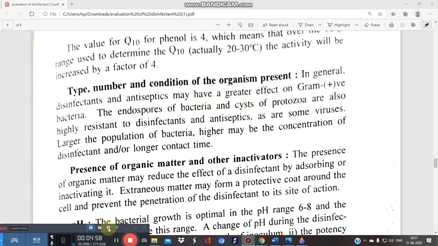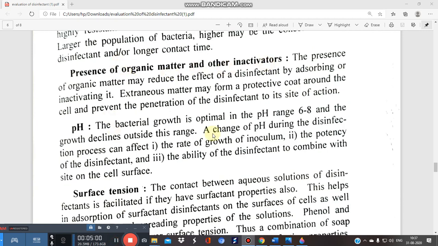So next is the presence of organic matter and other inactivators. Always remember this: whenever organic matter is present in a particular article or material that you need to sterilize, the effect of the disinfectant will reduce. The presence of organic matter may reduce the effect of the disinfectant by either absorbing or inactivating it. The extraneous matter may form a protective coat around the cell, and it will prevent the penetration of the disinfectant to the site of action.